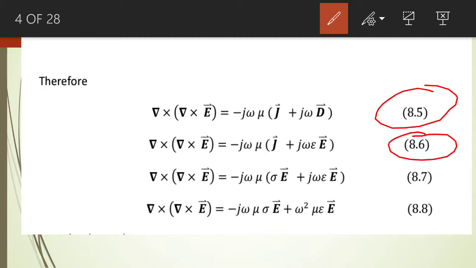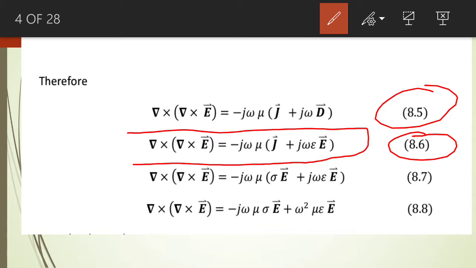So if we put the value of D in equation number 8.5, we get equation number 8.6. So the curl of the electric field intensity is equal to minus j omega mu multiplied by J plus j omega epsilon multiplied by the phasor value of the electric field intensity. So this is equation number 8.6, which is obtained after putting the value of the electric flux density in equation number 8.5.